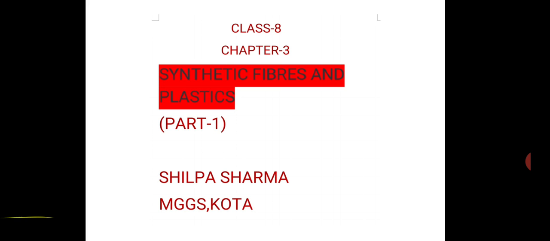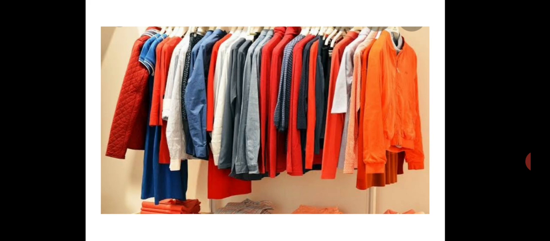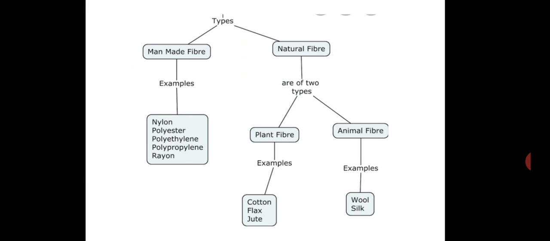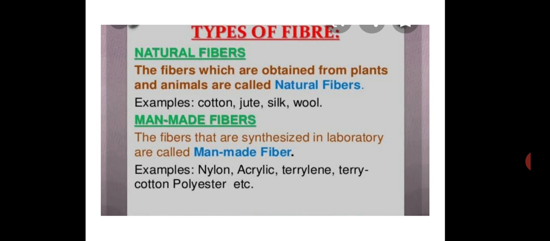See students, the clothes which we wear like shirts, jeans, skirts, they all are made up of different types of fabrics, and these fabrics are stitched to prepare or make clothes. Now these fabrics are made up of fibers. Fibers are generally of two types, man-made fibers and natural fibers. Now let's see what are natural fibers and man-made fibers.